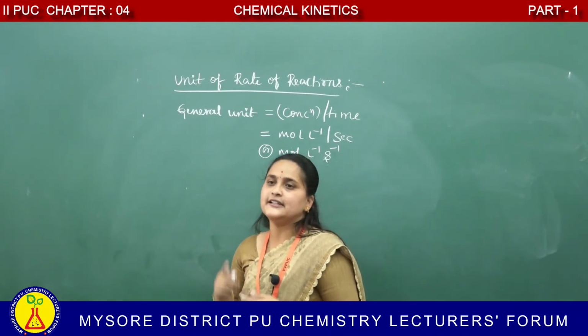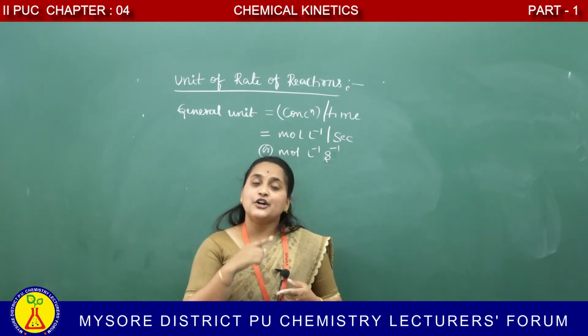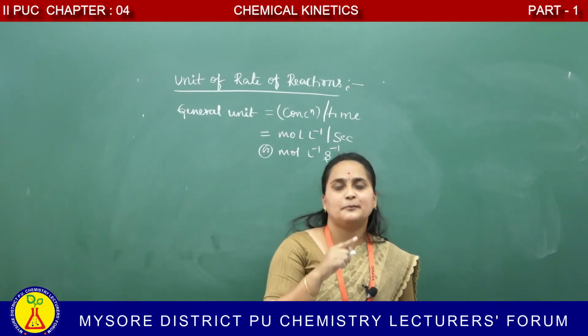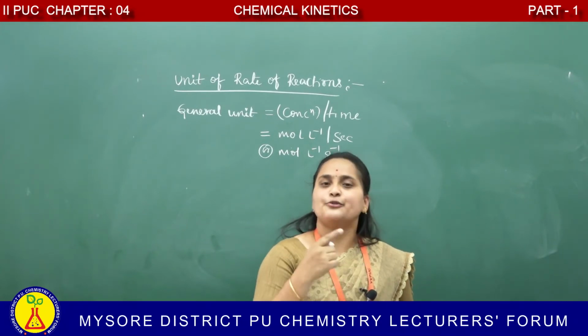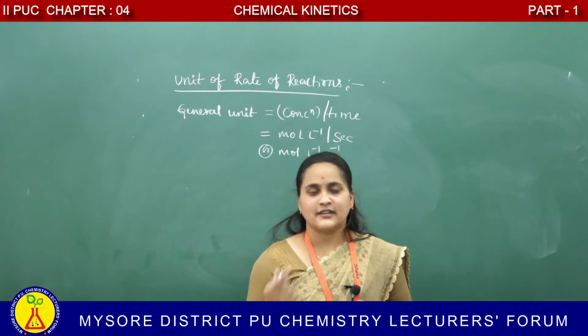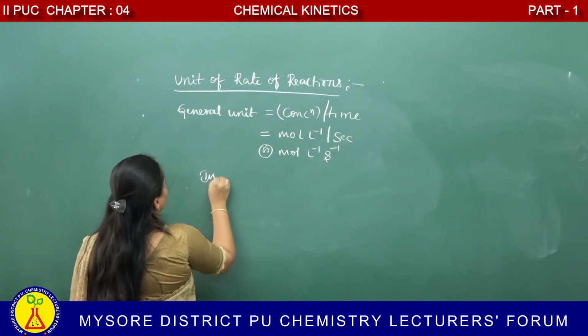In case of gaseous reaction, the concentration can be expressed in terms of partial pressure. The partial pressure unit is what? Yes, atmosphere.